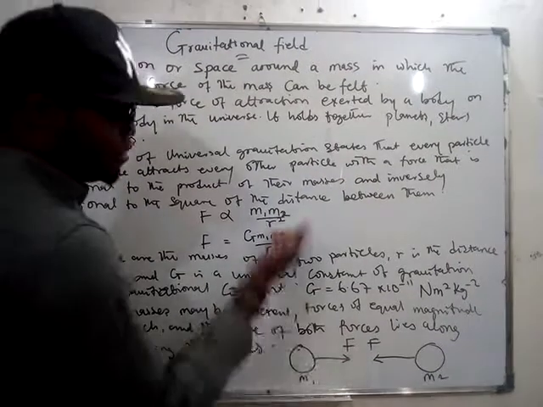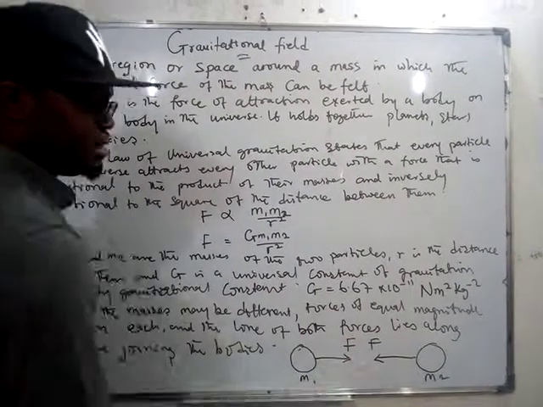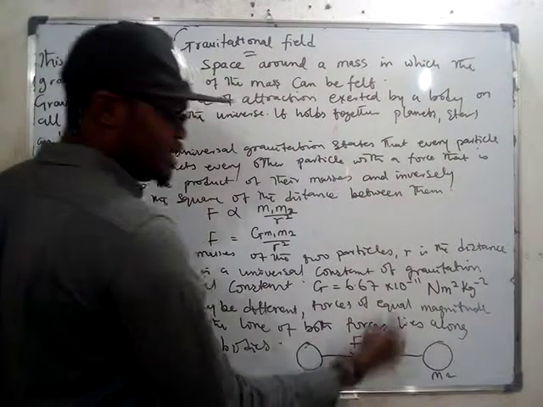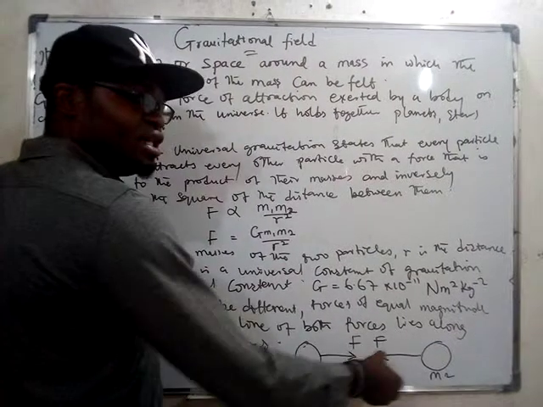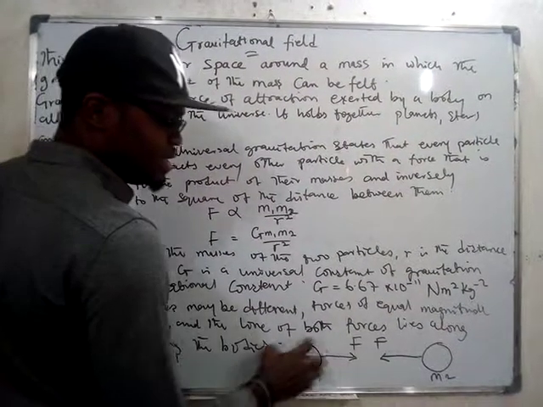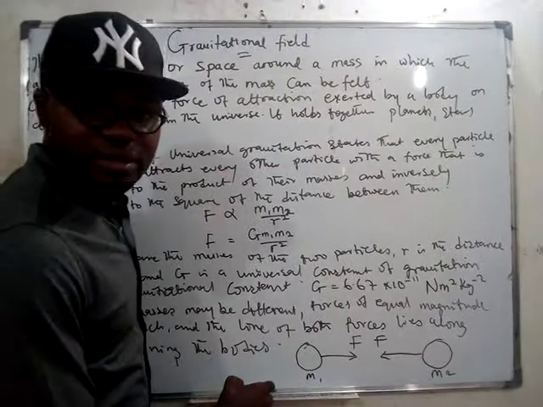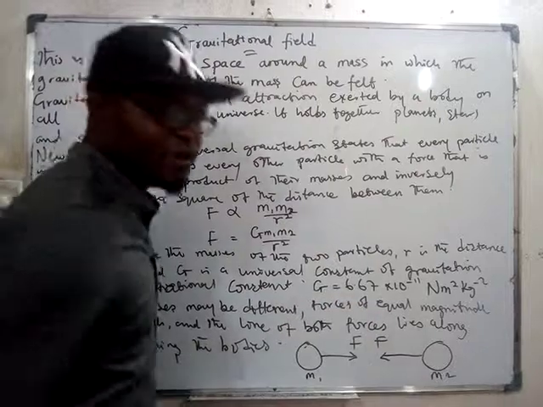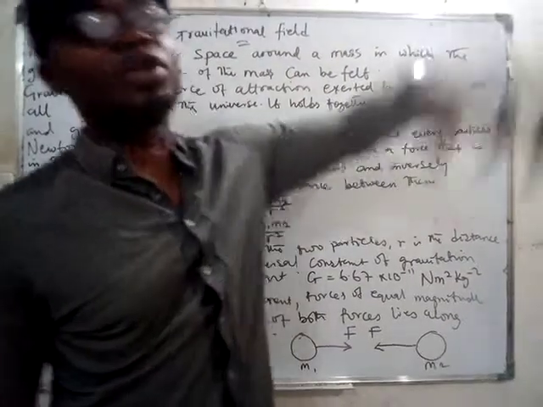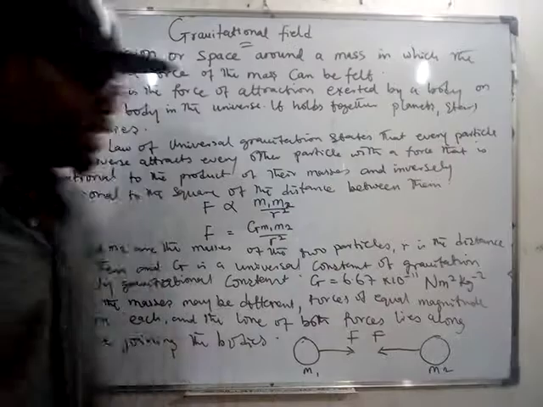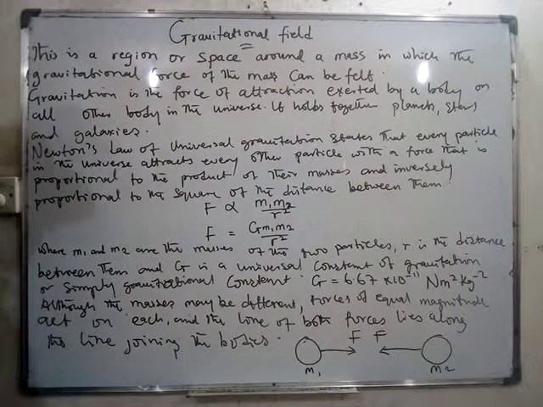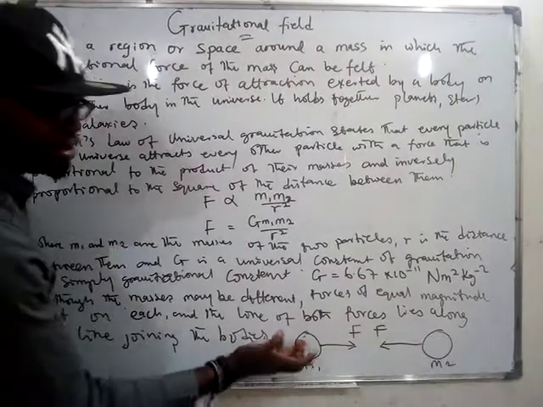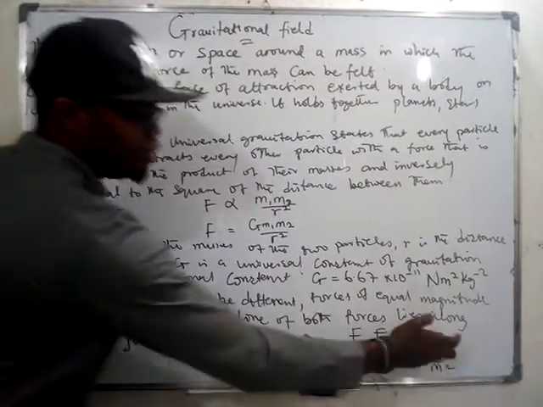We are doing this formula, let's say for these two masses, M1 and M2. The force that attracts this one to this one is equal to the force that attracts this one to the other, even if this one is bigger. Let's say this is F, and this is a mango that you threw up. The force attracting the earth to that mango is equal to the one attracting the mango to the earth, F. And this force acts in line, joining the centers of both of the masses.